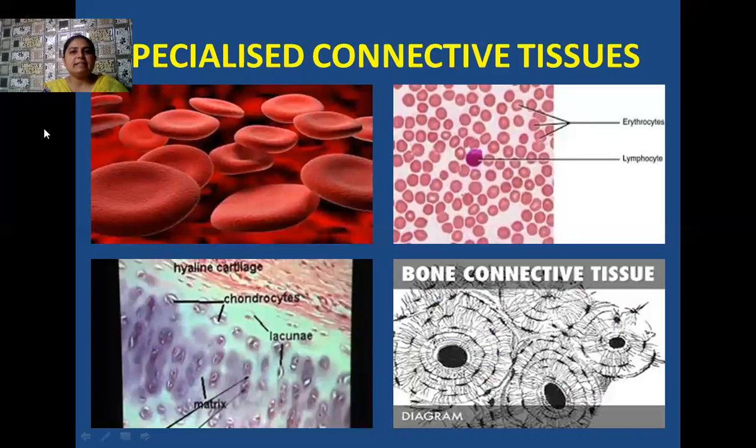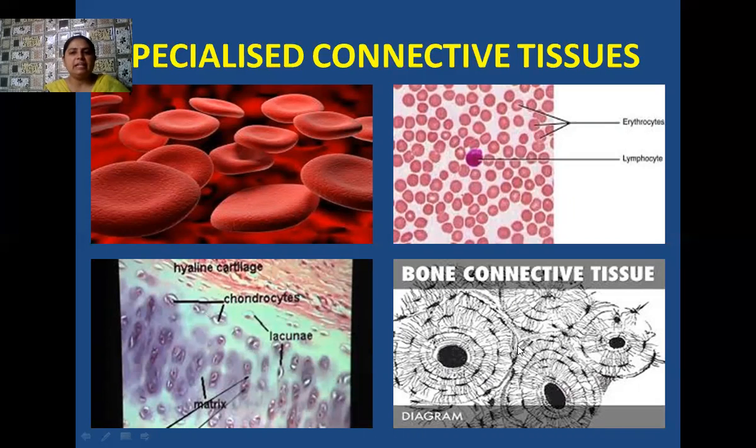So students, specialized connective tissues, we have blood, we have cartilage, and we have bones. So one by one, I am going to discuss all of these. These are the pictures of blood, and these are the various cells that are present inside the blood. For example, red blood cells, also known as erythrocytes, and white blood cells, also known as lymphocytes. And here this is the TS, that is transverse section, of a cartilage where hyaline cartilage is present, and the cells of the cartilage, which are known as chondrocytes, and so many cavities or spaces which are known as lacunae.